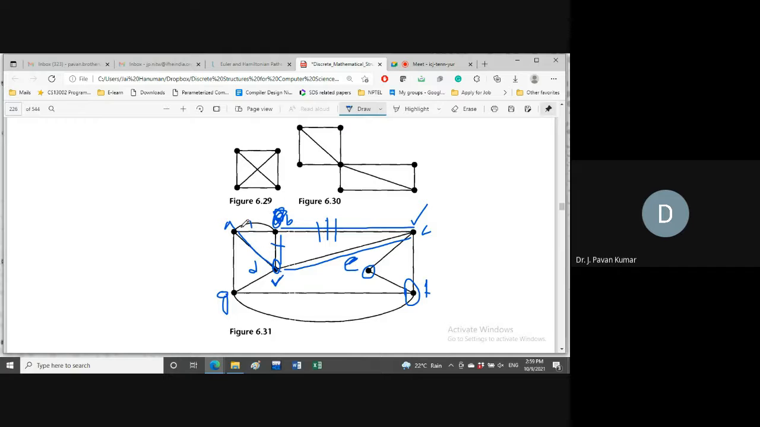Now how many possibilities are there at D? Only one. So if only one alternative is there, that we have to choose. So we'll go to G. Now from G, how many alternatives are there? Three alternatives we have. Consider G to F we have, G to A we have, and G to F in the other way. So three edges we can take, any of the three edges.